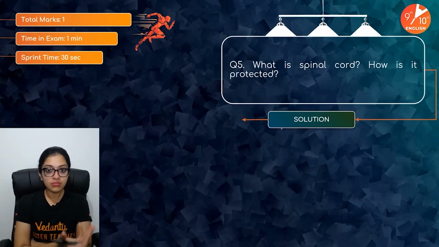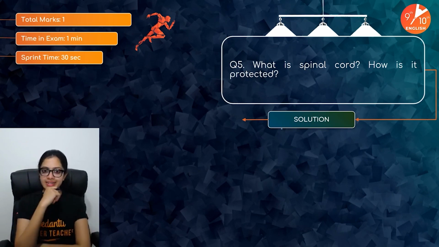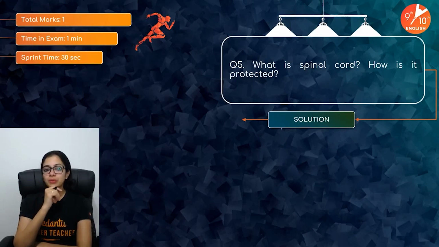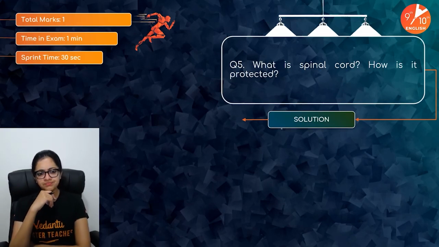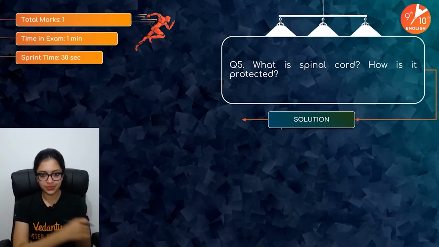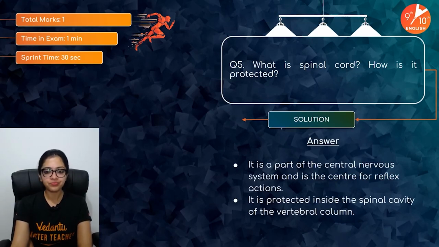Next one, even more interesting. What is the spinal cord and how is it protected? How would you answer this question, children? I just would like to know that. What exactly is the spinal cord and how is it protected? Just give it a thought, and after that, I'll tell you what I think about it. All right, your time is up.